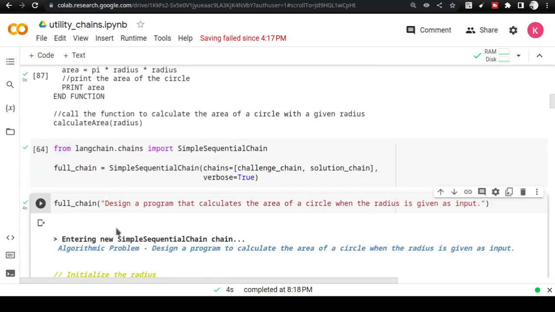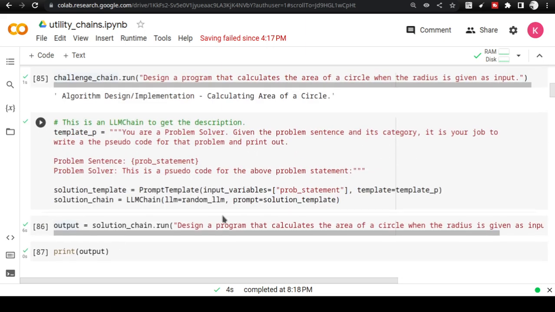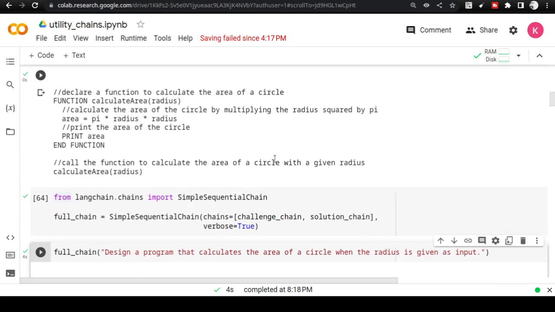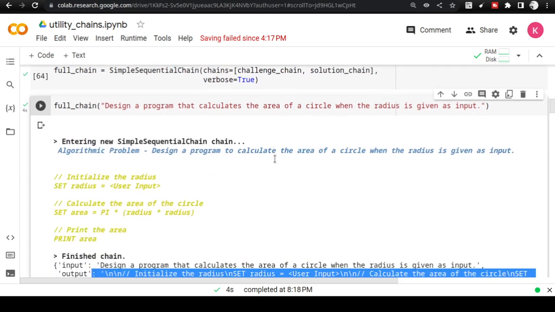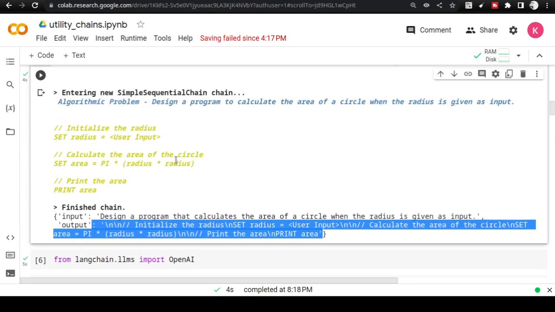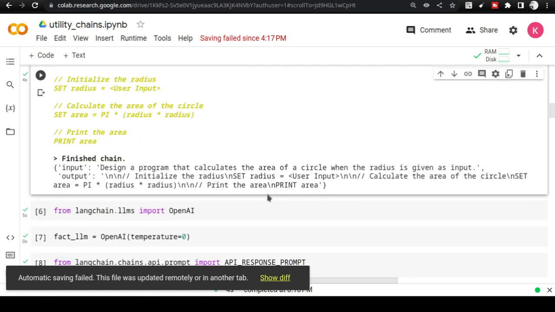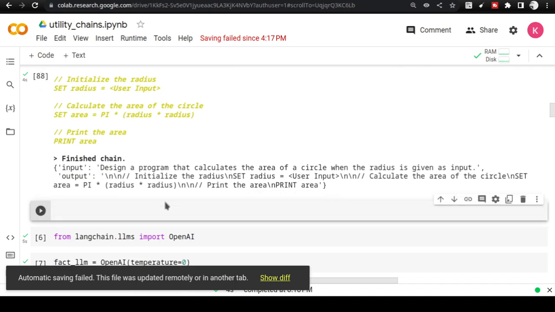So it is taking two different ideas. One is which is going to take the problem input and categorize it, and next is taking the problem statement and it is doing the pseudocode writing, okay? You might be wondering, okay, this could be one of thing. What if I give little more complex challenge? So let us try that. So let us try to give it something related to machine learning, and see. Let us see whether it can respond.